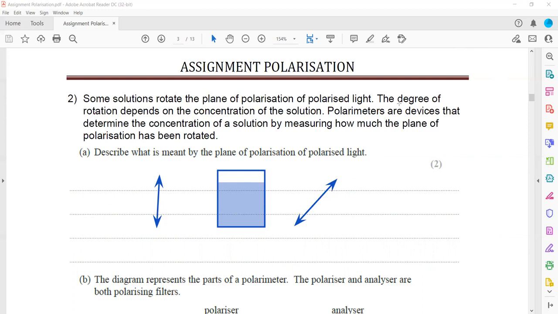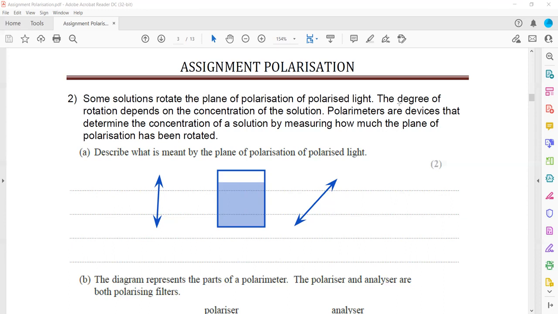Higher concentration of a sugar solution means greater capability to rotate the polarized light. So some solutions rotate the plane polarized light. The degree of rotation depends on the concentration of the solution. If you have more particles, then it will have a greater tendency to rotate the polarized light. Polarimeters are devices that determine the concentration of a solution by measuring how much the plane polarized light is rotated. So using a polarimeter, we can identify how much plane polarized light is rotated,